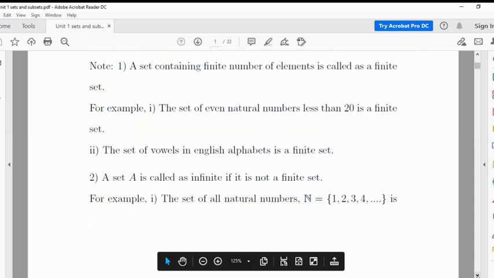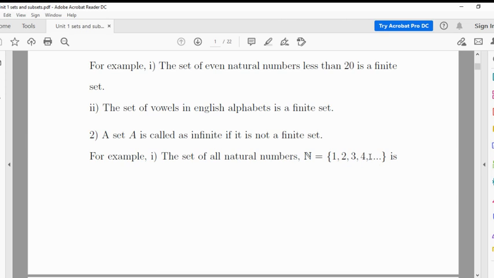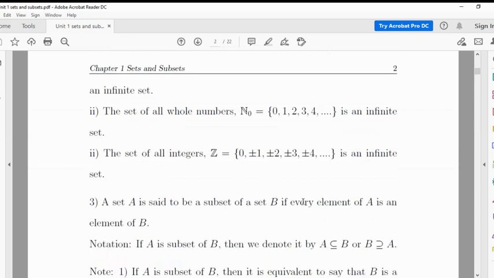If a set contains an infinite number of elements, then it is an infinite set. For example, the set of natural numbers contains 1, 2, 3, up to infinity. We can't count these numbers, so it is an infinite set. The set of whole numbers contains 0, 1, 2, 3, and so on, and it is an infinite set. The set of all integers, 0, plus or minus 1, plus or minus 2, plus or minus 3 and so on, is again an infinite set.